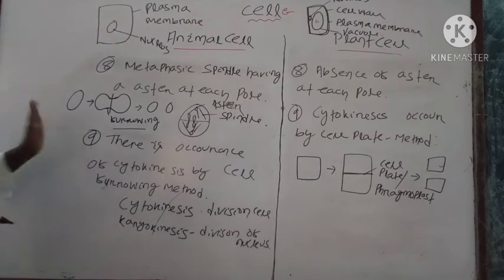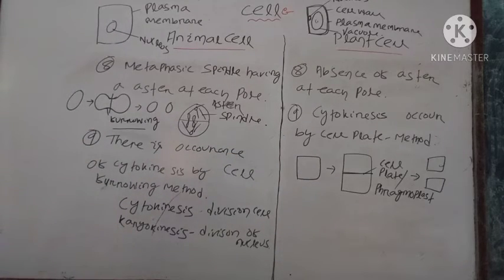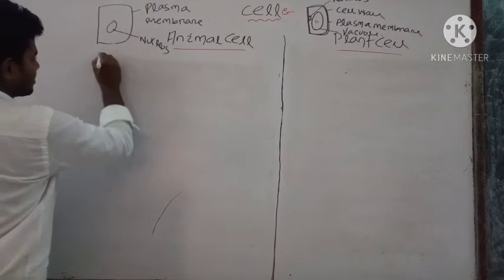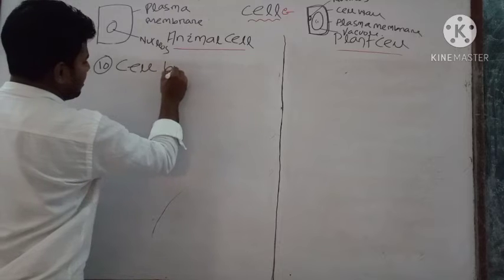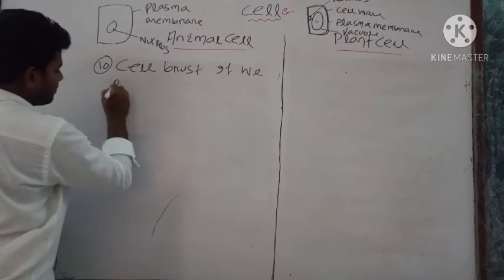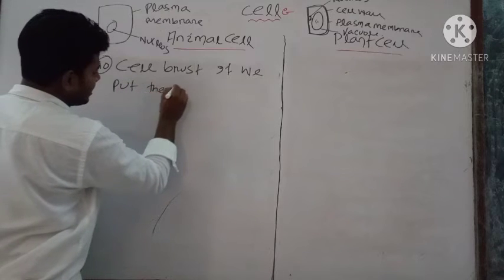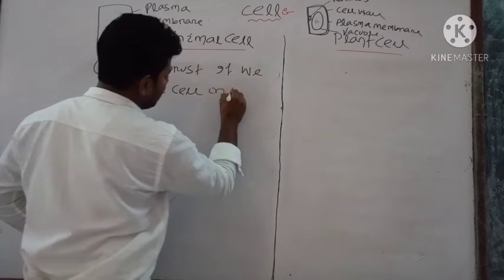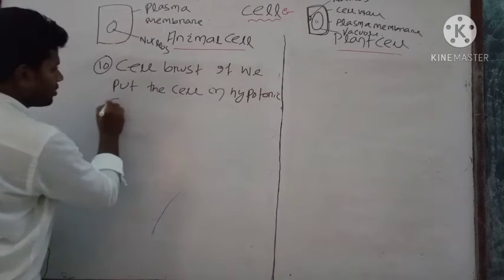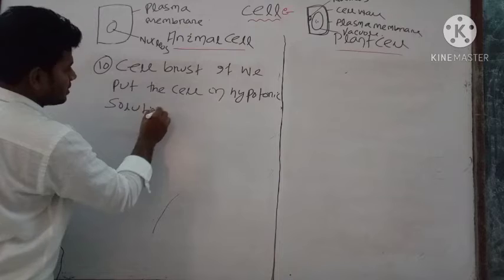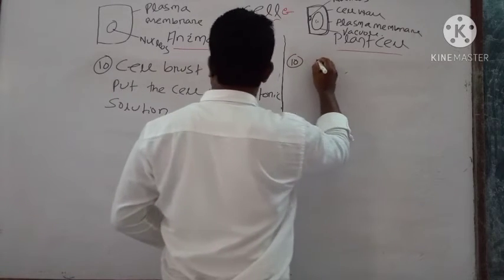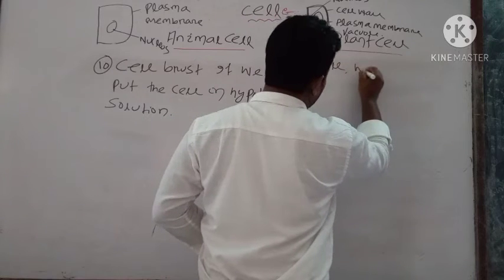We will discuss the last point. Last point is your cell burst. If we put the cell in hypotonic solution, but here the plant cell will not burst.